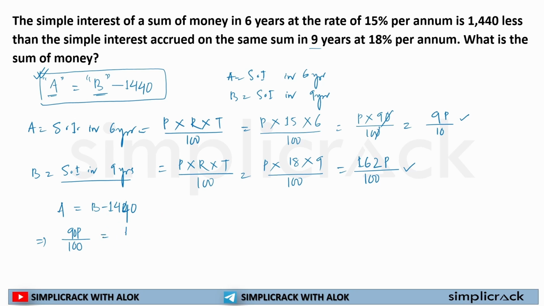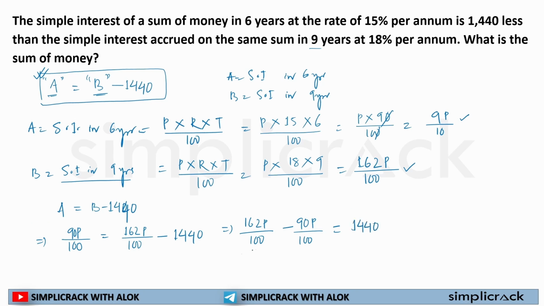That is B, that is 162p by 100, and it is 1440 less than that. Very simple, very easy. So if I solve it, it will be like 162p by 100. 90p will come this side. 90p by 100 is equal to 1440 will come to the left side, is equal to 1440.